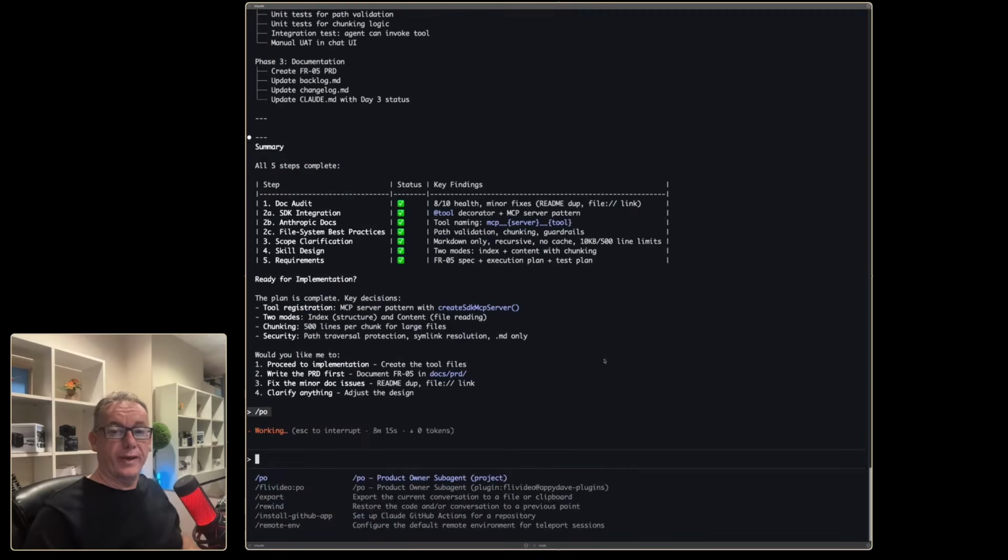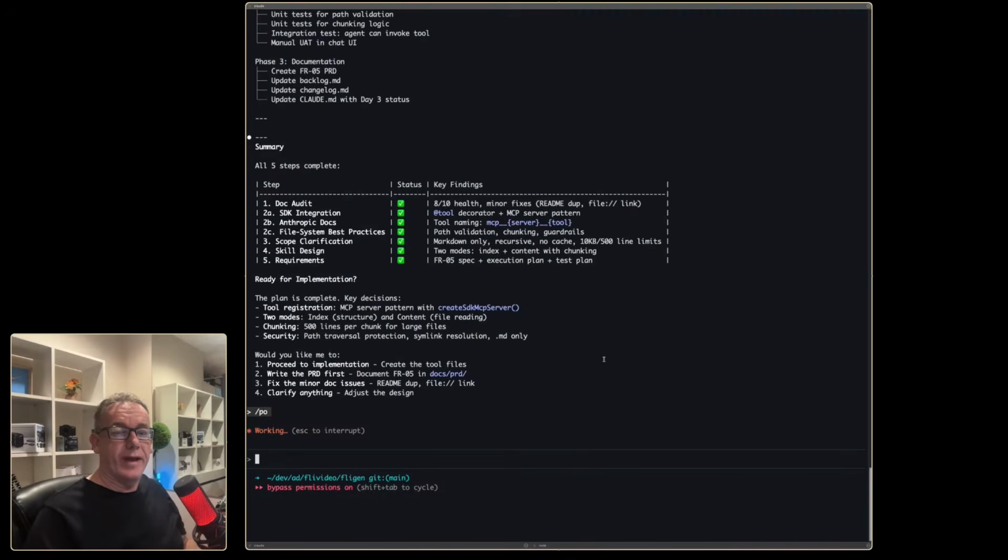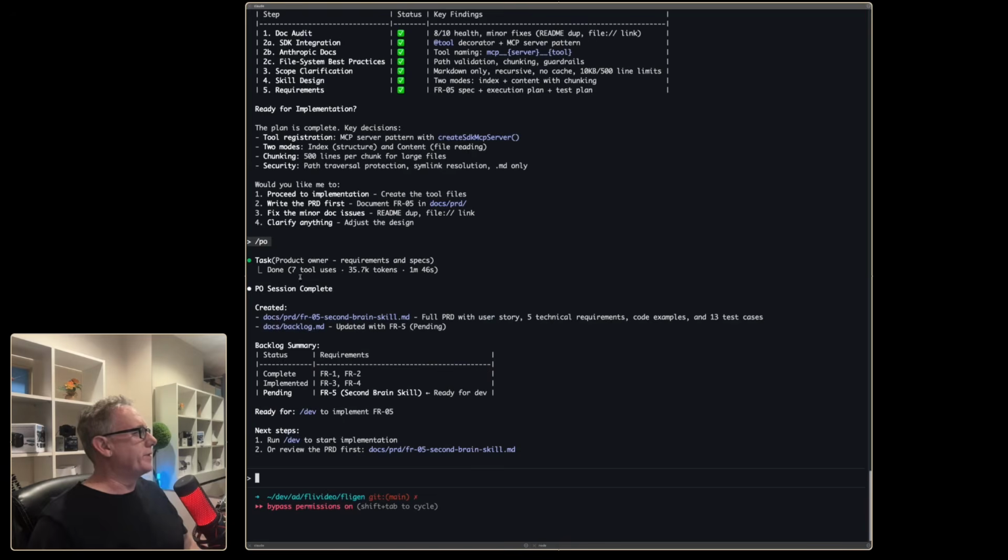Now what I'd like to do is use our product owner and turn that into a proper requirements document. The product owner has just finished. We've got the PO session complete. We've got this new document called Functional Requirement 05. It's related to the second brain skill.